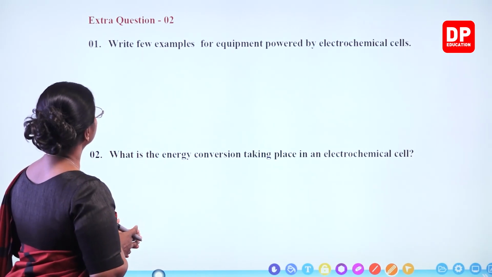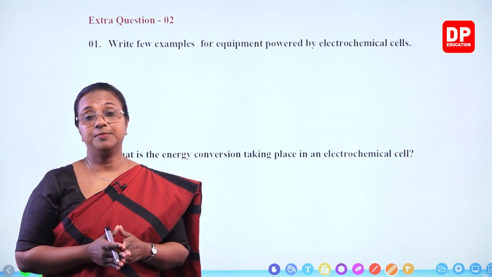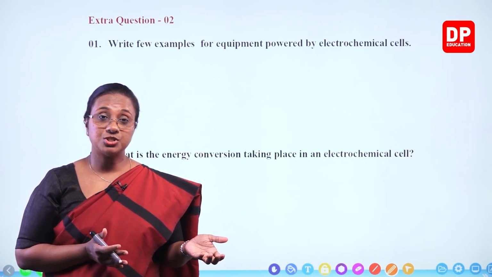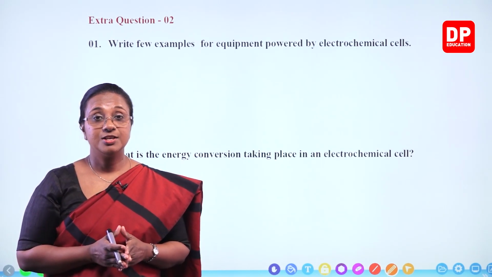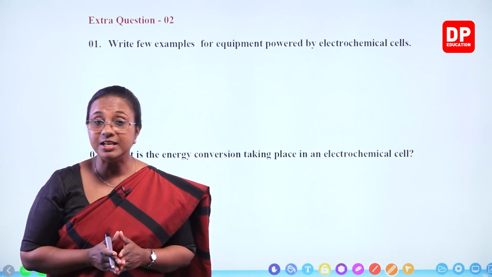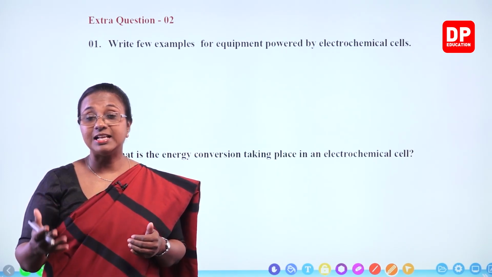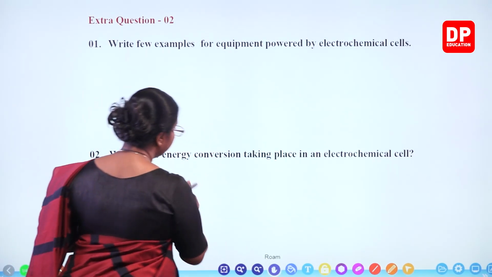Extra question 2. Write few examples for equipment powered by electrochemical cells. Equipment that use electrochemical cells or batteries. What are the equipment? You can think of a clock, a wall clock, a wristwatch, a toy car, then even a torchlight. Like that, you all can write so many different equipments. A calculator. These are so many different electrical equipments that use electrochemical cells. So we will write a few of those.